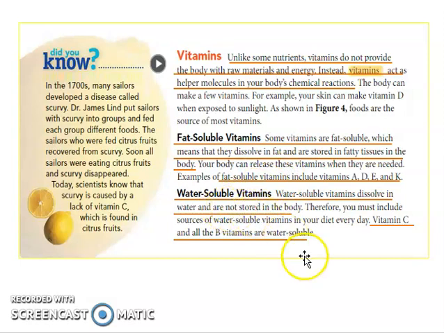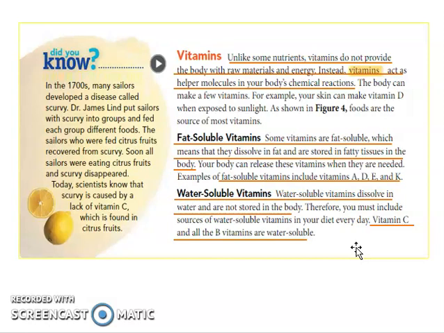While water-soluble vitamins are vitamins that are dissolved in water and they are not stored in the body. What does it mean? So, unlike fat-soluble, where the body is storing it, water-soluble vitamins are dissolved. Once you take in a food with vitamin C, it is dissolved in the water. At the same time, the body is not storing it. Example, remember when you take a vitamin C tablet.